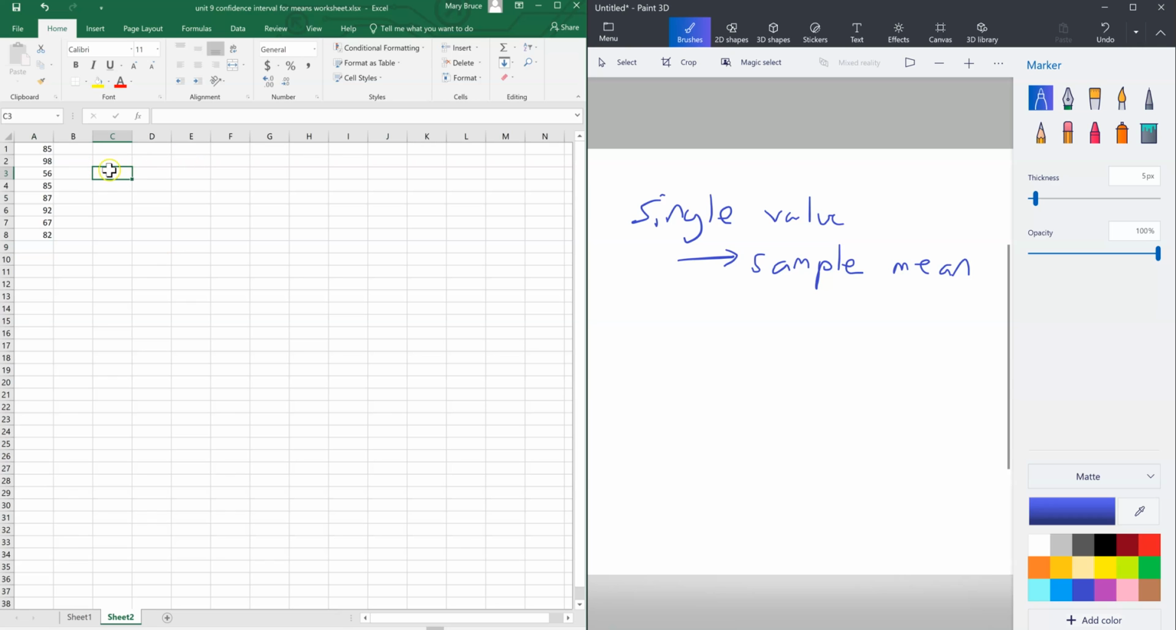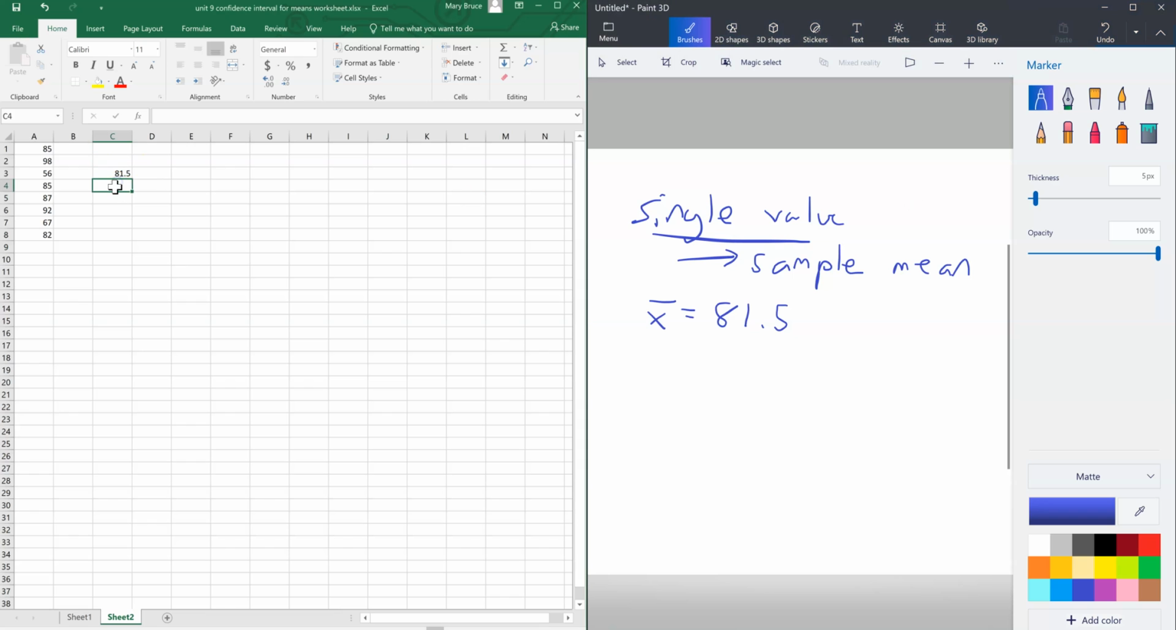You're just going to go to any blank cell, start with an equal sign, and then type in the word AVERAGE, all in caps, open parentheses, click and drag down your numbers, close parentheses, and press enter. There is your X bar. That is your sample mean. That would be your estimate if it was one of those where you had to give a single value estimate.